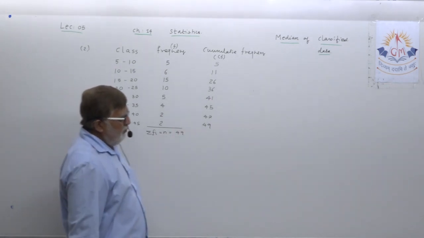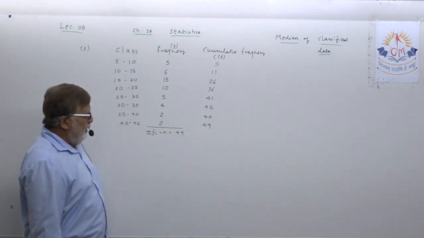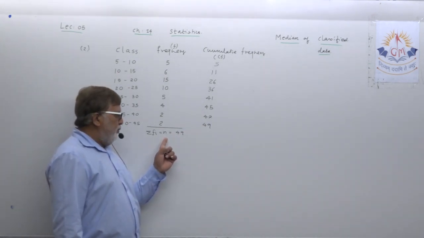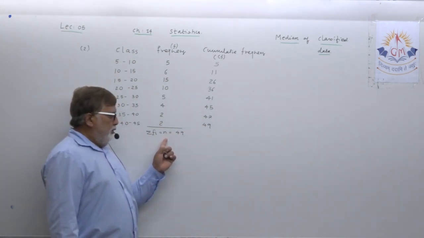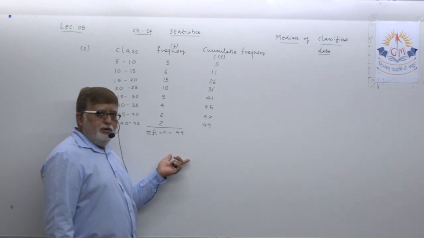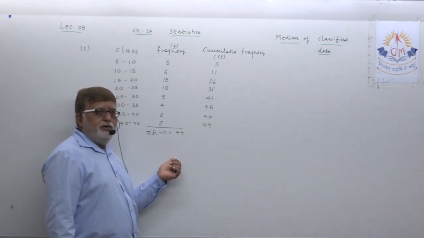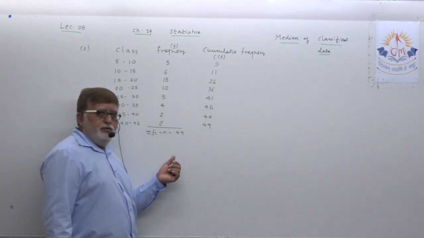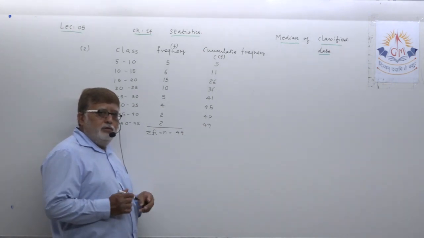49. Intentionally, I have taken an example where you are given an odd number of observations, 49, so that you can understand the application of the formula.